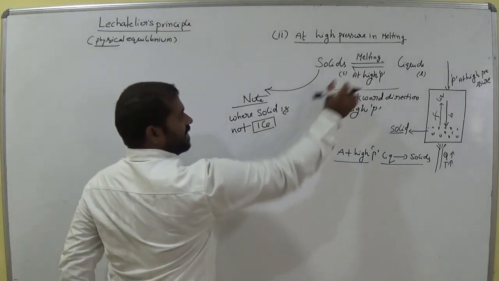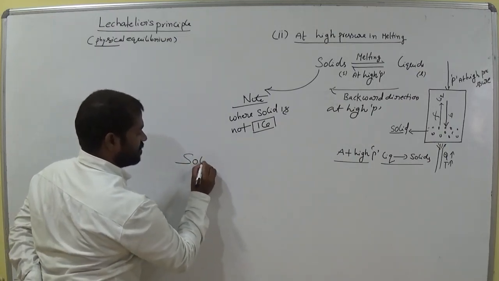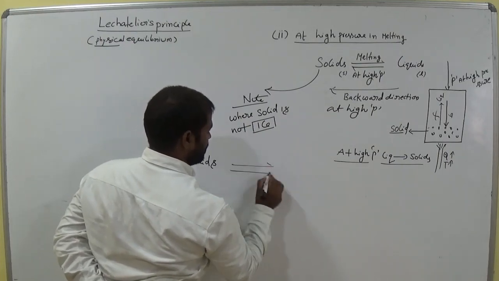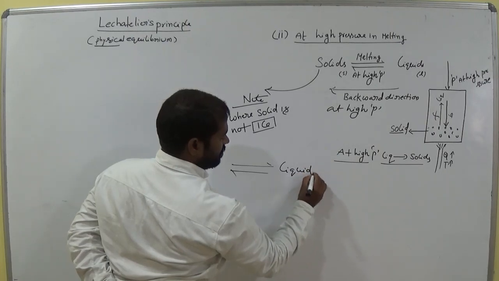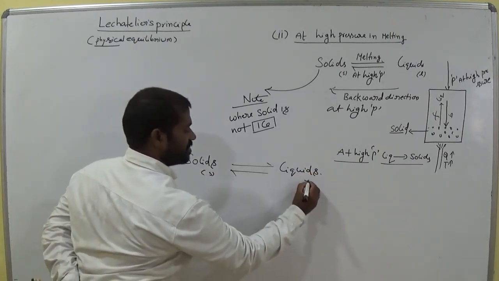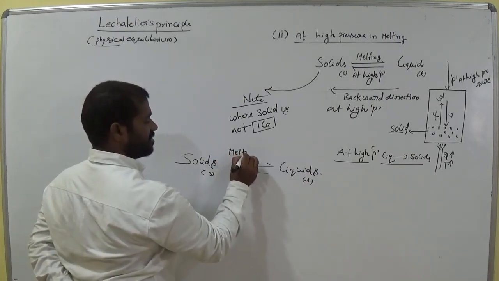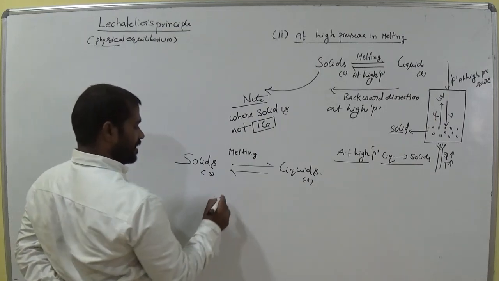So in the above case, it is solid is reversible, liquids. Is it clear? So now the process is melting. What is the process? Melting clearly.